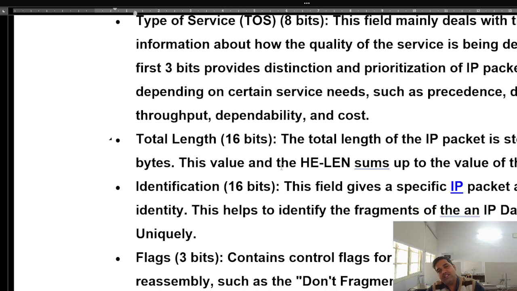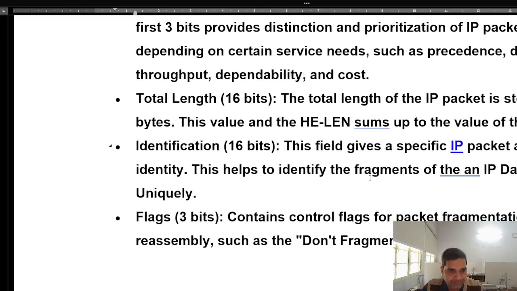Next, the total length, that is 16 bits. The total length of the IP packet is stored in bytes. What is the total length? It means header length plus the data payload. This value is the sum of the header length and the payload. So if the maximum header is 60 bytes and suppose a 200-byte payload is there, this value will be 260. This 260 will be represented in terms of bits. The maximum number you can represent in 16 bits is 2 to the power 16, which is a large number.